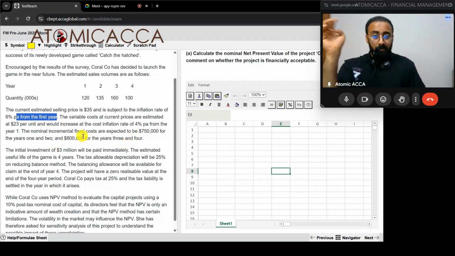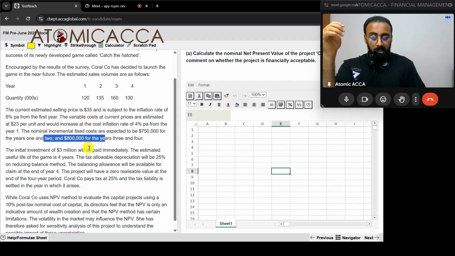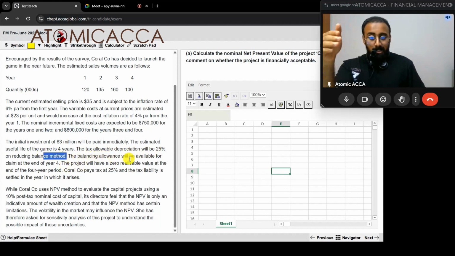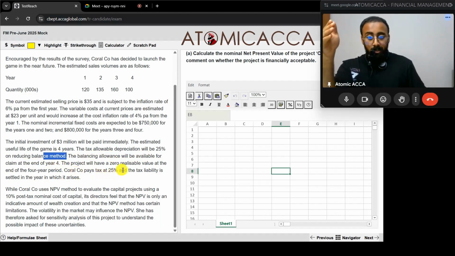Okay. Fixed cost is given at the nominal rate, so I don't think we have to apply any inflation rate over here. Initial investment is 3 million, it will be paid immediately, that is in T0. Estimated useful life is 4 years. Okay. Tax allowable depreciation will be 25% on reducing balance method. Okay, normal. Balancing allowance will be available to claim at the end of year 4, normal. Project will have a zero realizable value at the end of 4-year period, so no scrap value.